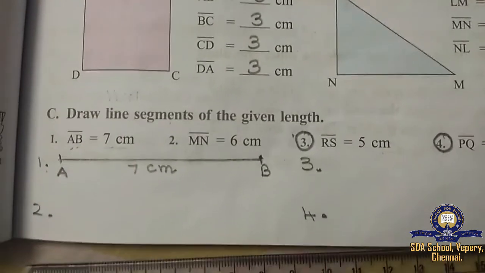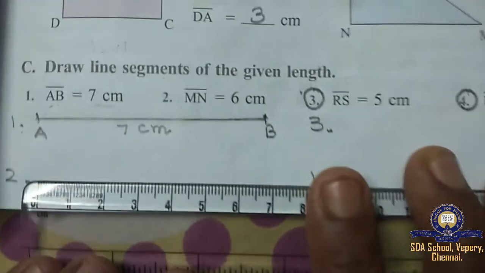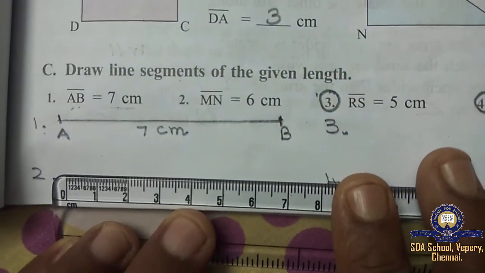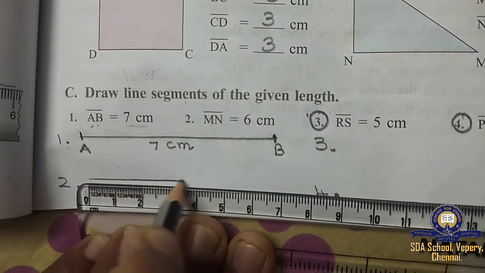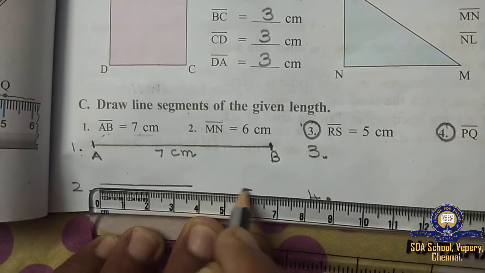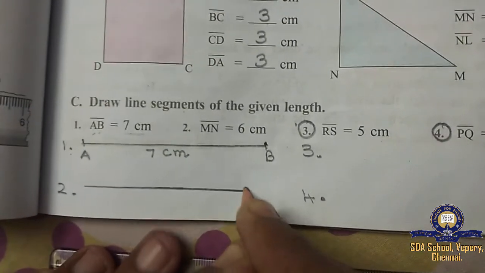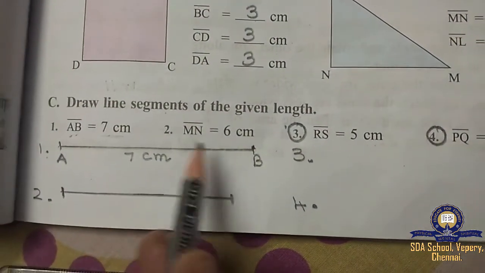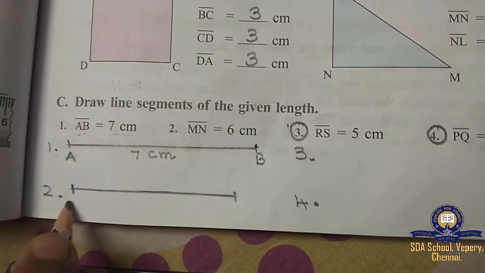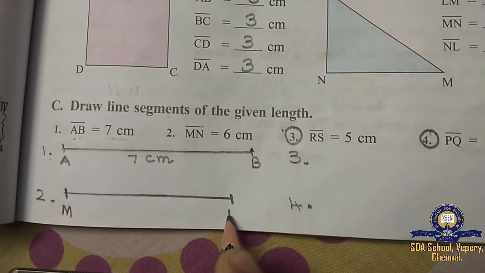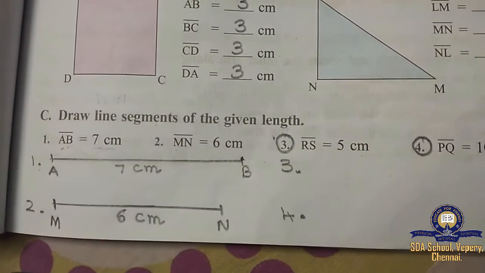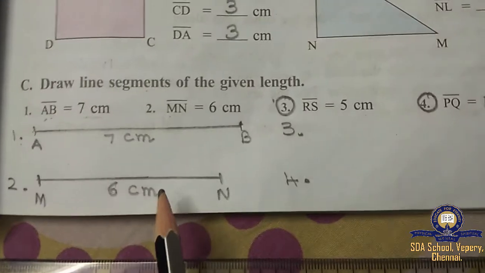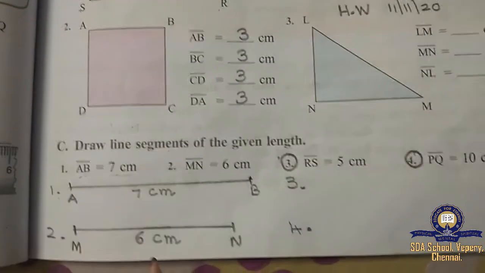And the second one, what are we going to do? We are going to draw 6 centimeter. So 6 centimeter means what? You have to keep the scale like this. Starting from 0, you have to draw till 6. And what alphabet have they given? M, N. So you have to write M, N. So how many centimeter? 6 centimeter. Understood, children? You can do it in the book itself. Like this you can do.